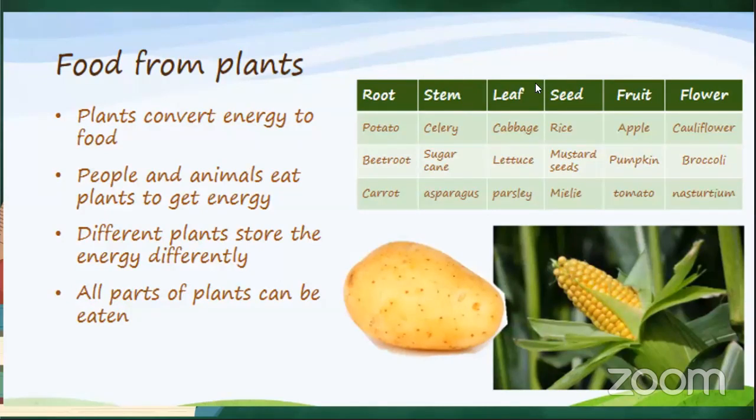All right. Then the leaves, we could be eating cabbage, lettuce, and parsley. So we are eating the leaves of these plants. With the seed, we're eating rice, mustard seeds, and millet. These are examples of foods that come from the seed of the plant. Then a fruit, we all know, apple, pumpkin, tomato.